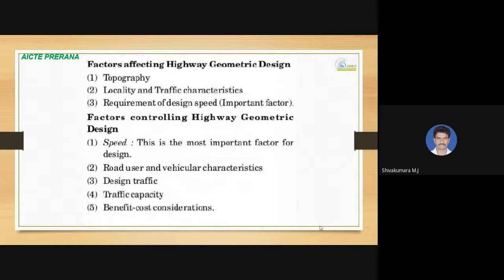Some of the factors which affect the highway geometric design are the topography of the land, locality and traffic characteristics, and the requirement of design speed.